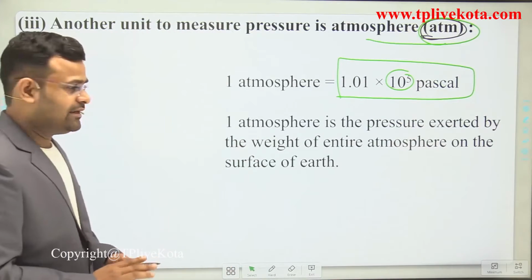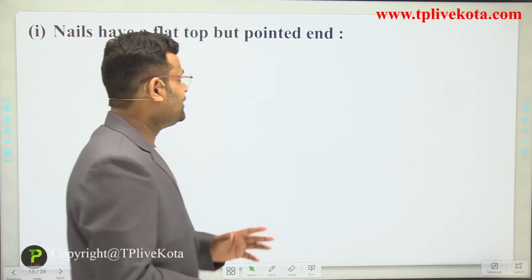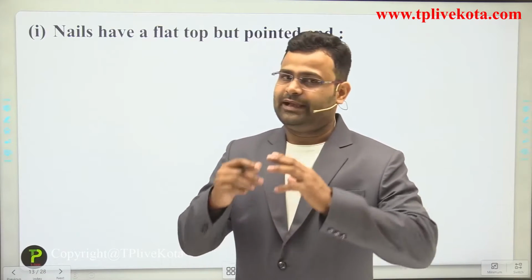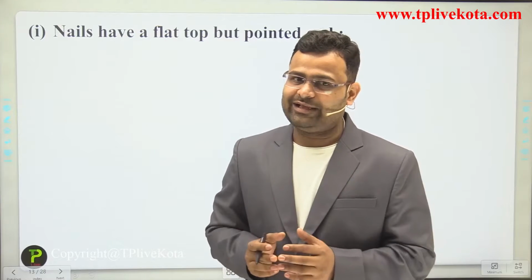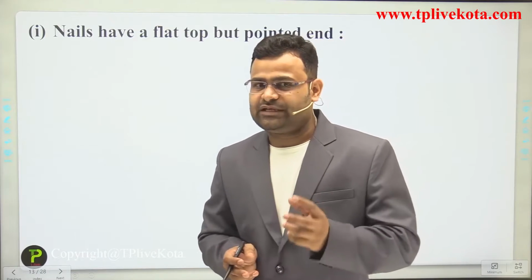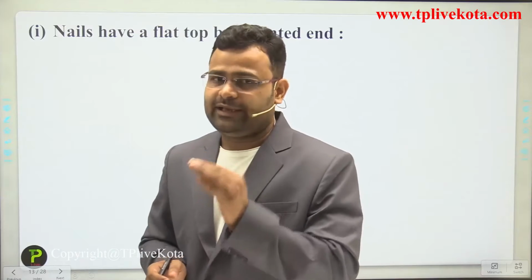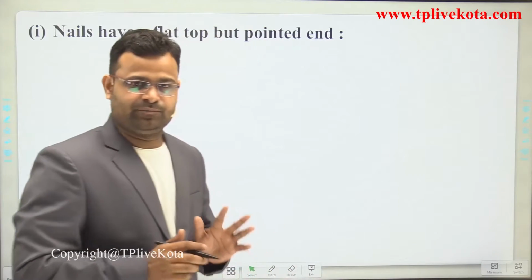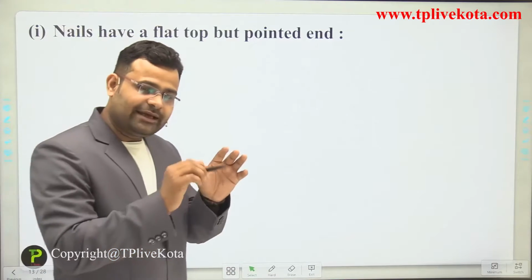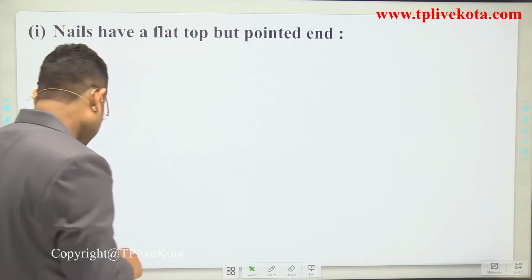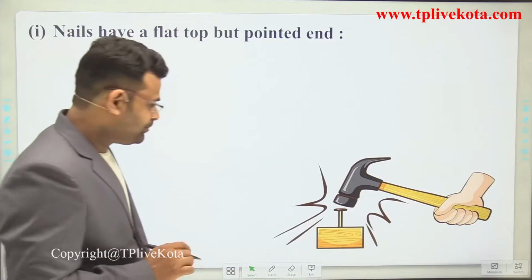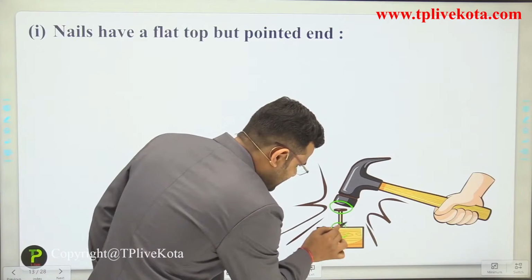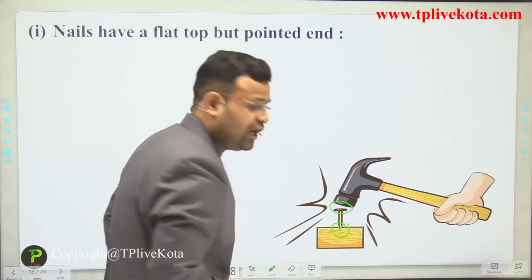Now next one is, nails have a flat top but a pointed end. Why? Because when we apply some small force on the nail, it will be easily fixed on any wall, any wooden block and any surface whenever we require. That is a requirement. It has a small area at the top, and the other end is sharp.